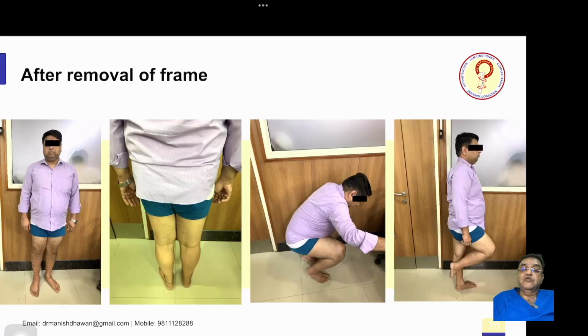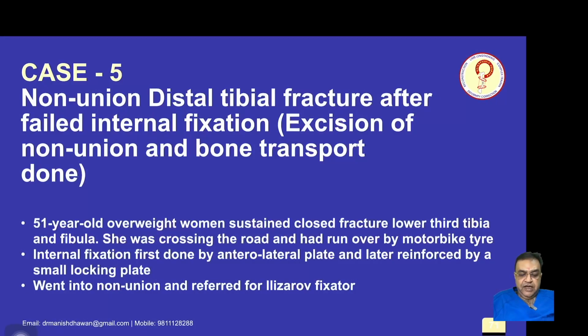So you can see his knee movements. Now coming to case 5, this is a 51-year-old overweight female, who sustained a closed fracture of the lower third tibia and fibula. She was crossing the road and was run over by a motorbike. Internal fixation was done with an anterior lateral plate and later reinforced with a small locking plate, and it went into non-union and was referred to us for Ilizarov fixator.